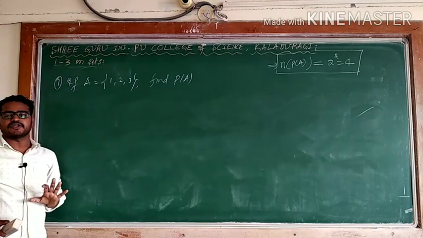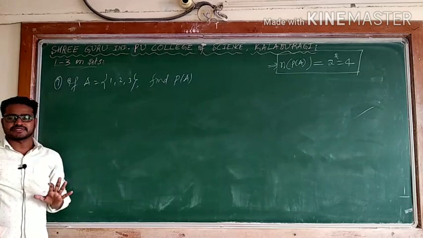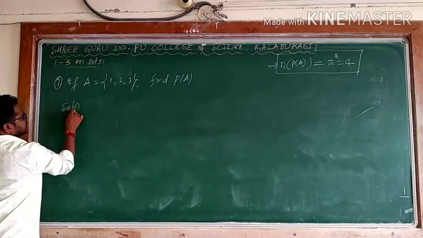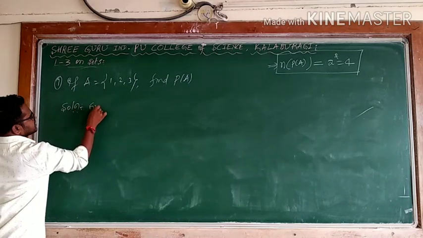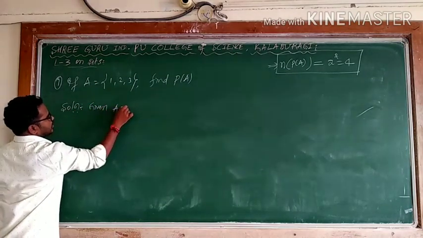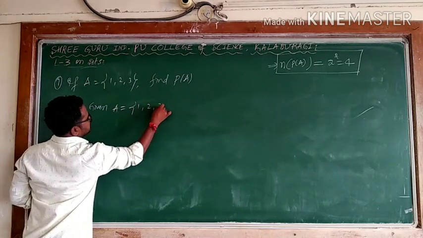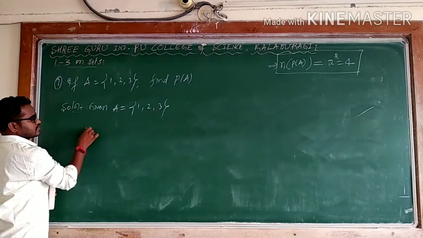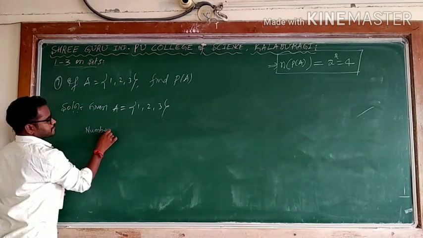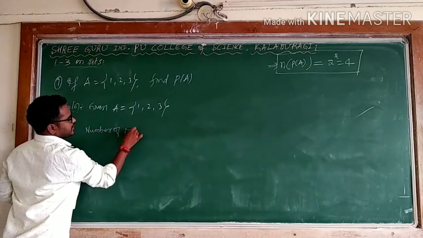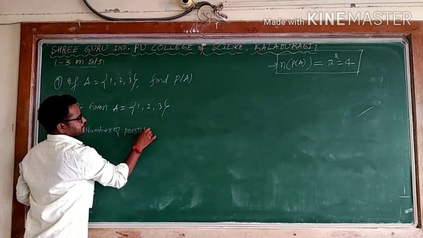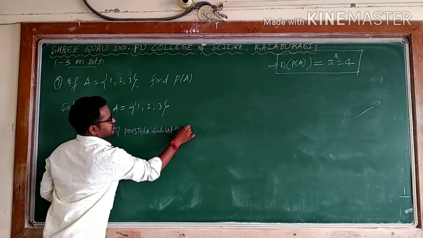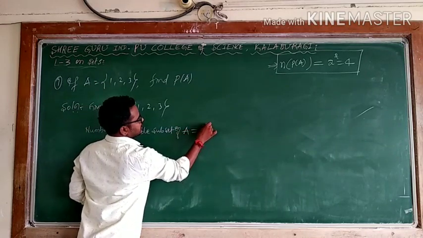First I will find out how many possible subsets there are. Now I will solve it. I can write the power set. What is given? A is equal to {1, 2, 3}. I can say the number of possible subsets of A is equal to 2 to the power n.